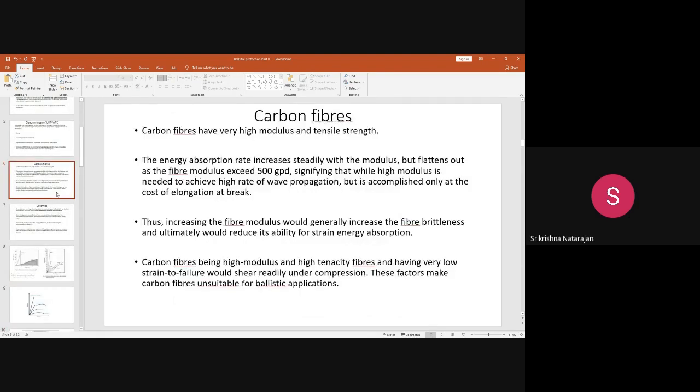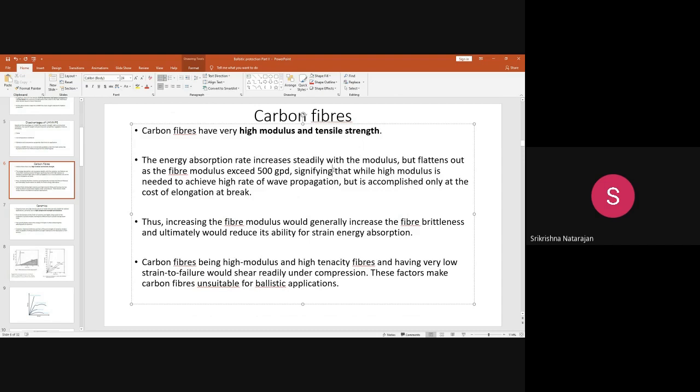Next is the carbon fibers. So here the carbon fiber, you see it has a very high modulus and high tensile strength. Okay, so carbon, you know very well how it is manufactured. There are some three stages: carbonization, oxidative stabilization, carbonization, graphitization. Finally, you get a very fused structure, which is without any kind of nitrogen or hydrogen. It's completely a fused structure, graphite structure you get. So the material has a very good strength and high modulus.